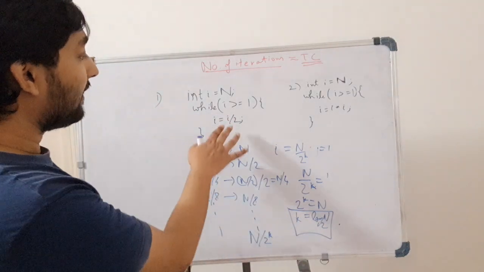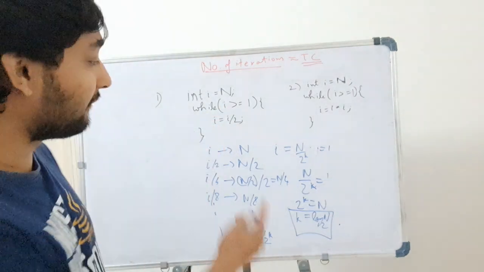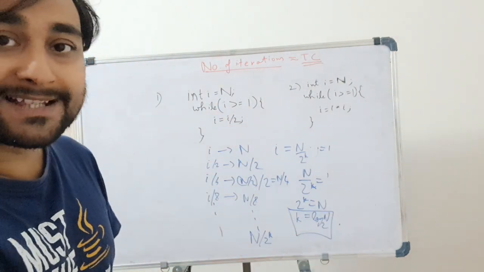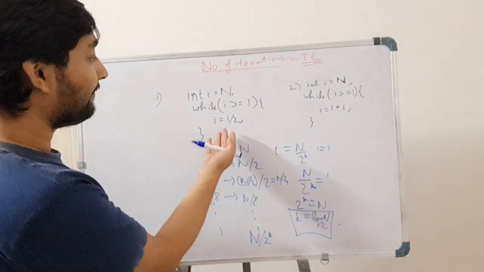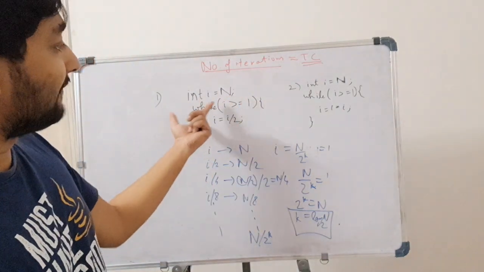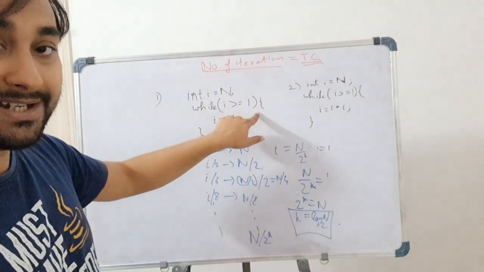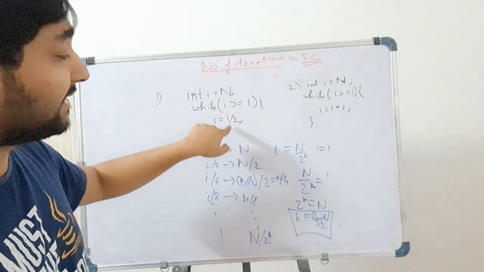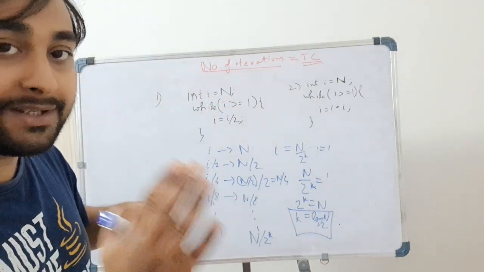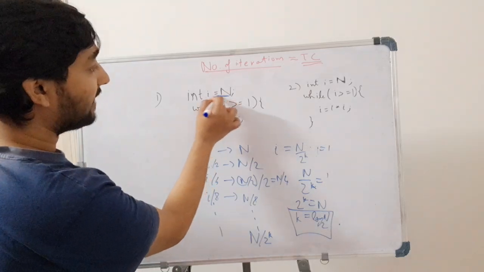Now if we are not dividing i by 2 and instead doing some other operation like s equal to s plus 1, then what will the time complexity be? It will go till the i value is n, so the condition n greater than or equal to 1 is satisfied. If it is i minus, it will be decrementing by 1, like 8, 7, 6, 5, depending upon this i value.